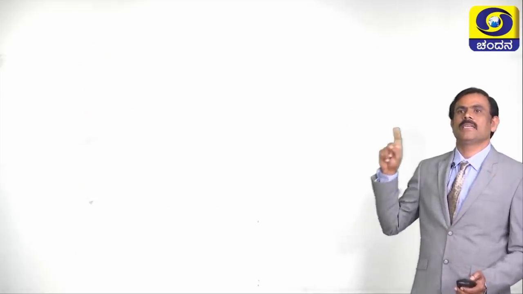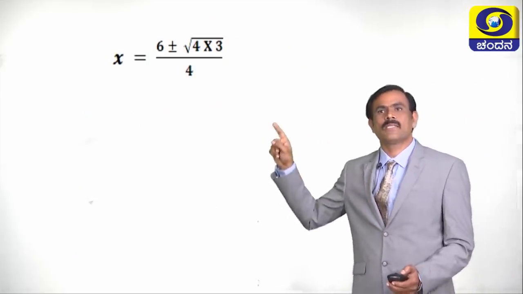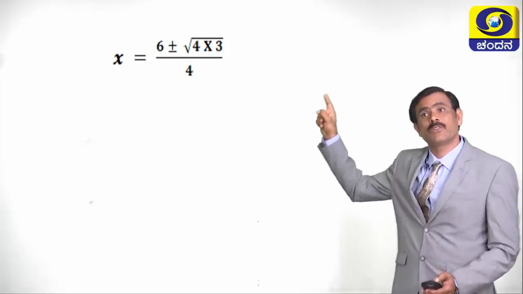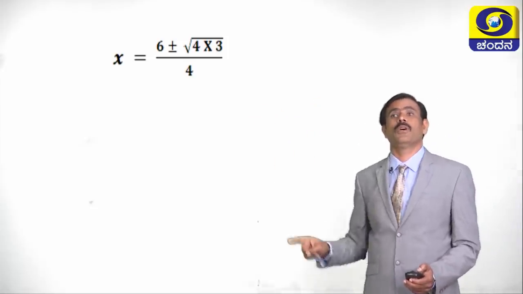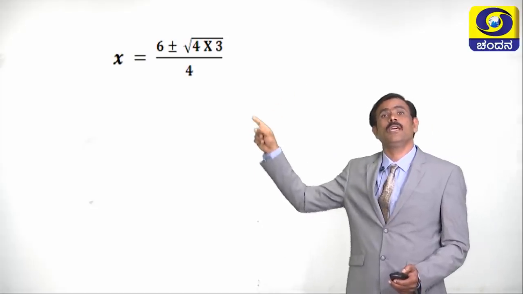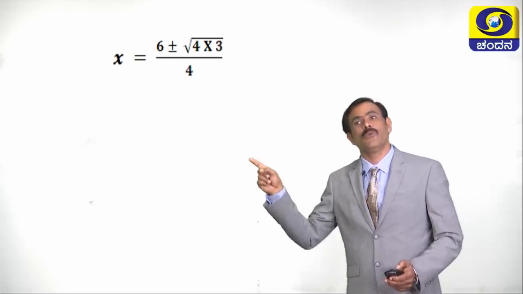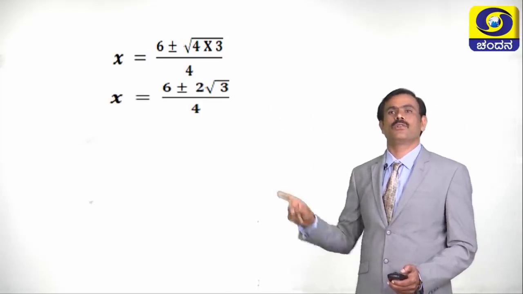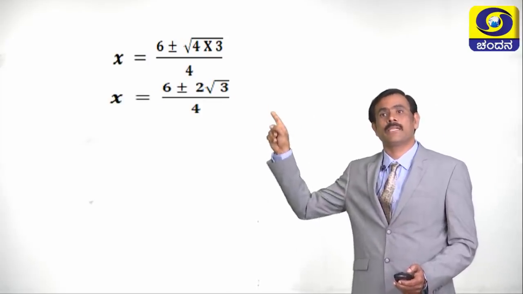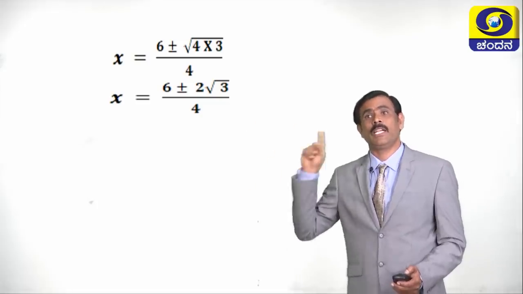Now see here, x is equal to 6 plus or minus square root of 12, which can be written as square root of 4 into 3, divided by 4. Why have we written 4 into 3? 4 is a perfect square, so we can take it out from the square root. Now x is equal to 6 plus or minus 2 root 3 divided by 4.